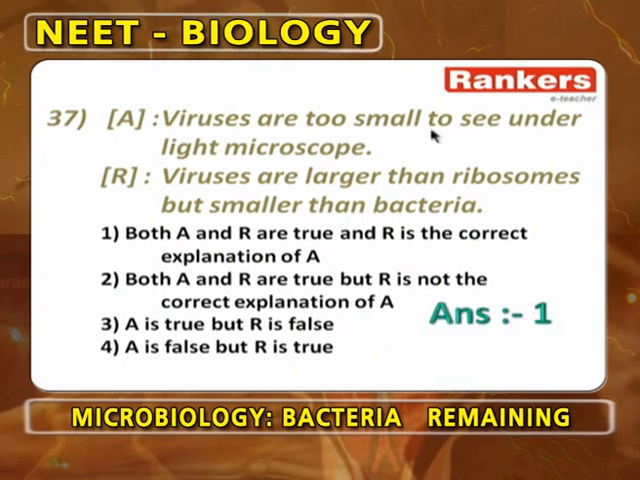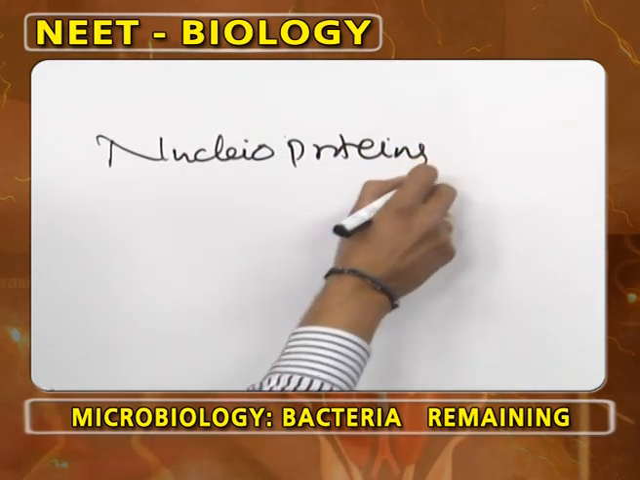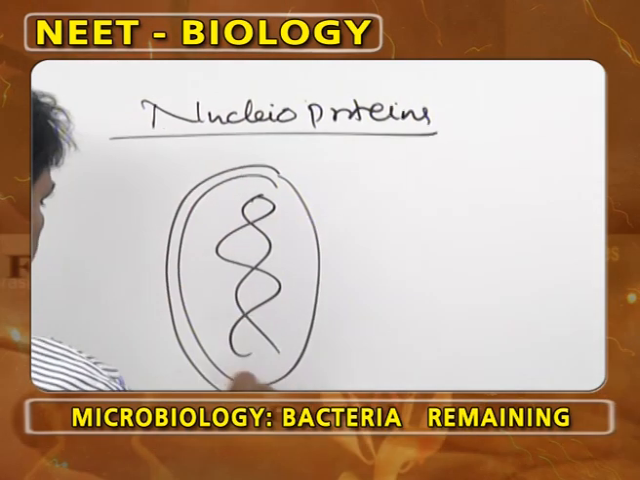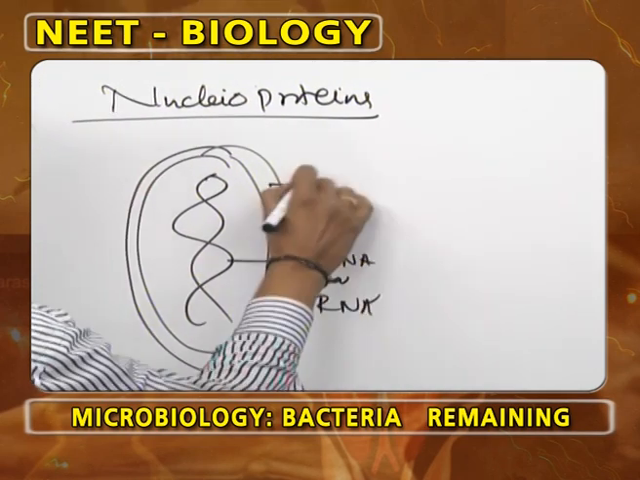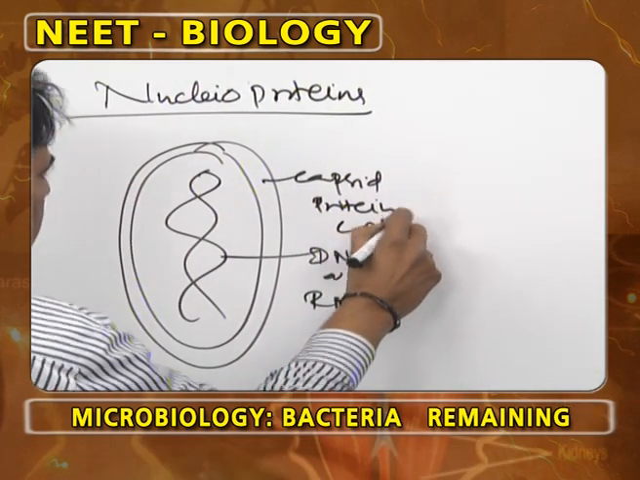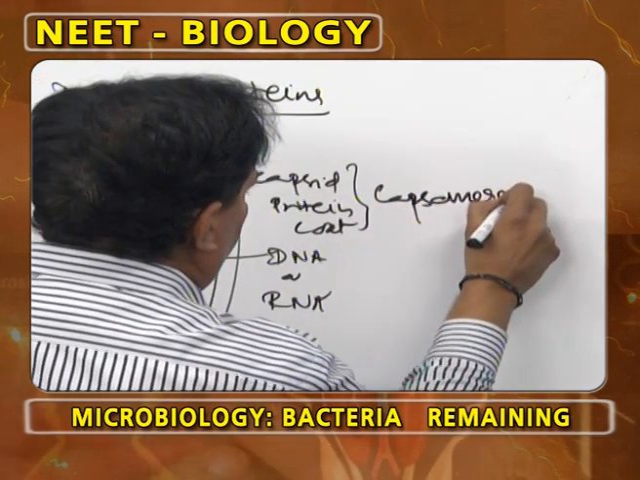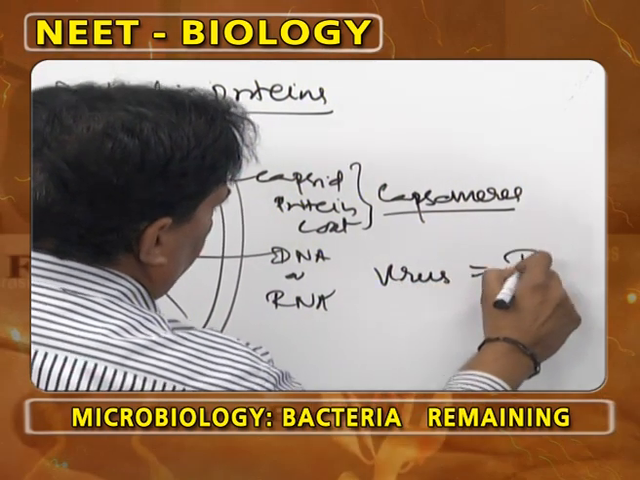Viruses are too small to see under a light microscope. Definitely they are very small. Viruses are made up of nucleoproteins. If you see a virus structure, it shows a central genetic material and a capsid protein coat. This genetic material is either DNA or RNA. The capsid protein coat is made up of small bits called capsomeres. Based on that structure, viruses almost resemble ribosomes.